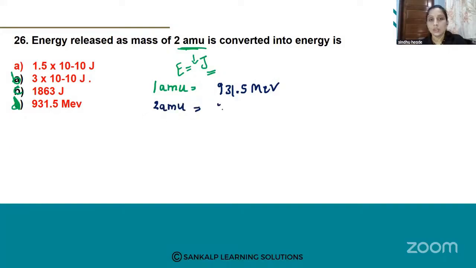How to convert? 2 into 931.5 ಮಾಡ್ತೇವೆ ಅಲ್ವಾ? 2 into 931.5 mega electron volt. Okay. Now 1 AMU ಇದ್ದಿದ್ದು 2 AMU ಆಗಿ ಕನ್ವರ್ಟ್ ಆಗಿದೆ. But here the unit is mega electron volt. They ask to write the energy in joule. Joule ಅಲ್ಲಿ ಎನರ್ಜಿಯನ್ನು ಬರೀರಿ ಅಂತ ಹೇಳಿದ್ದಾರೆ. They do not ask about the mega electron volt. So further you have to convert this mega electron volt to joule.